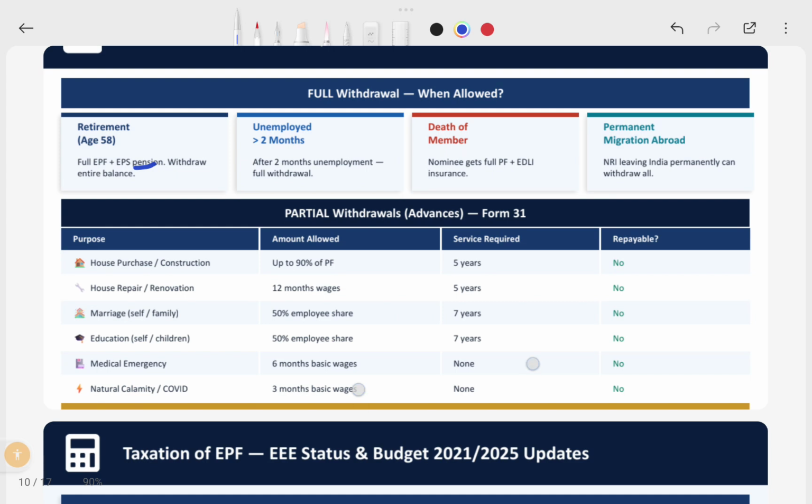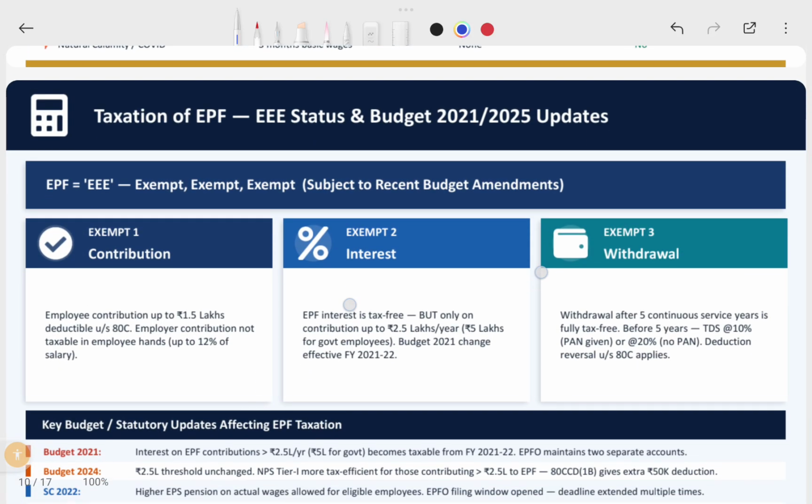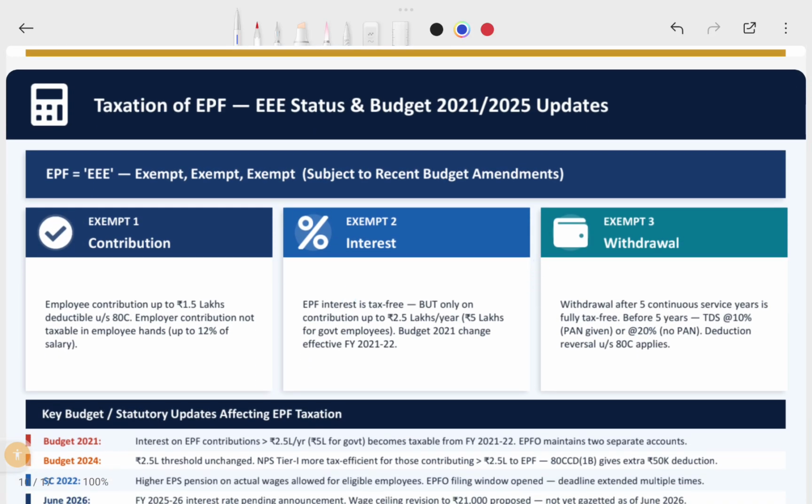Okay, pensions will not be given before retirement, right? That's why. And then taxation, I hope you already know this. Employer contribution, interest and withdrawals, all of these are exempt. Let's go one by one. This is called triple exemption, subject to recent budget amendments.